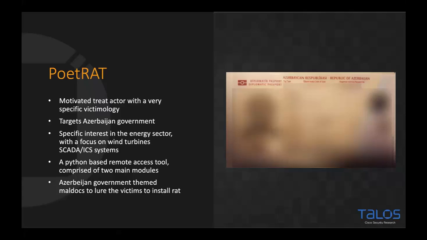What we see throughout PoetRAT's evolution is Azerbaijani government-themed maldocs. The reason why they're using Azerbaijani themes is obviously that's their victimology. If you can make your victim feel a little bit more comfortable with the document or imagery you're sending them, by making them see things they're familiar with, such as Azerbaijani content or Azerbaijani context, then it will make it more likely that that user will be a bit more prone to opening things.